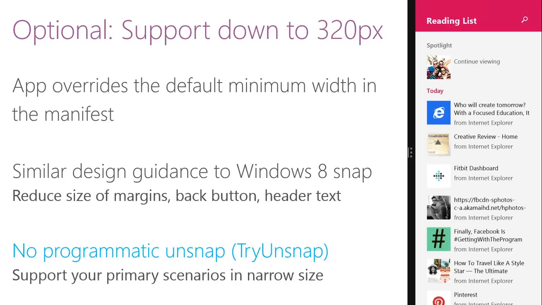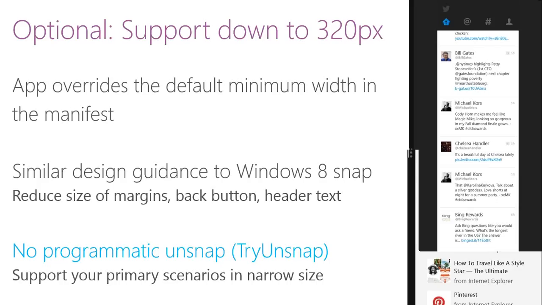Then you can take advantage of the Windows 8 Snap View if you already have a Windows 8 application. You can change it a little bit according to what you want to show, and then go ahead with implementing 320 pixel. Now, as there was a try unsnap on Windows 8, there's no programmatic unsnap in Windows 8.1. So you have to make a clear decision about what you want to do with the 320 pixel, or the narrow size, of the Windows screen layout.